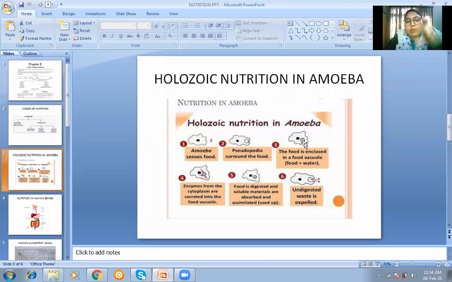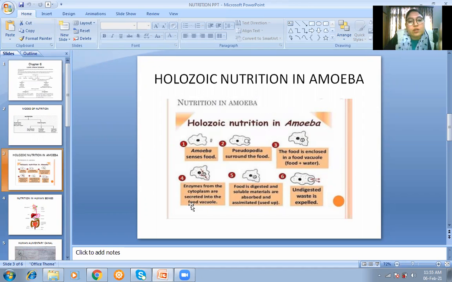ठीक है, अमीबा के अंदर साइटोप्लाज्म में कुछ एंजाइम सिक्रीट होती हैं जो वैक्यूल की मेम्ब्रेन को ब्रेक करती हैं, and then the food particle is absorbed. Okay, so when it is absorbed and it is used for the different activities, amoeba uses the nutrients from the food particle, that is called assimilation.